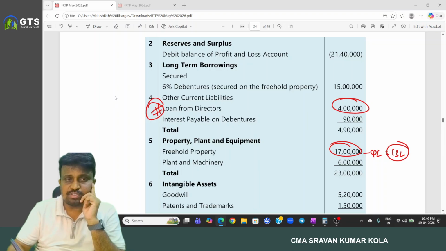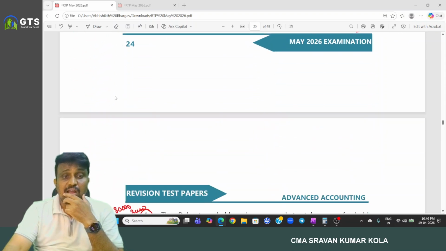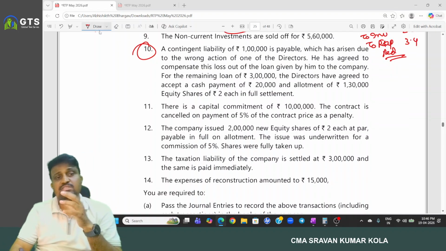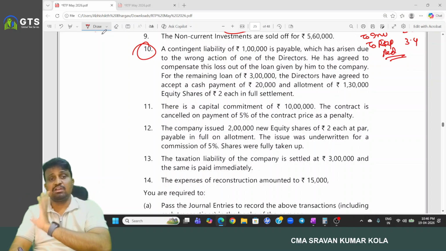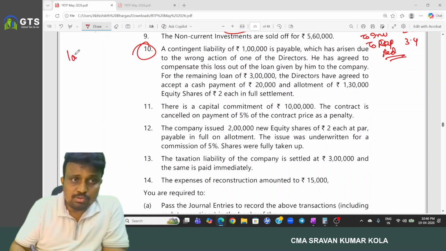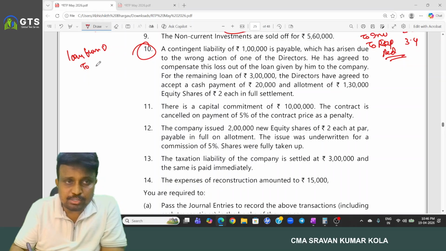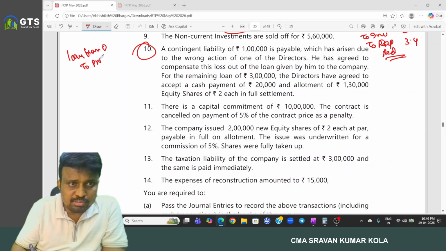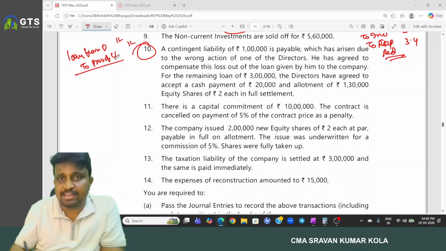Then relating to this one, we have the 1 point and one penalty we are paying, which is created because of the wrong action done by the director. So it is adjusted to loan. So loan from the director account debited to provision for contingent liability. How much amount? 1 lakh.